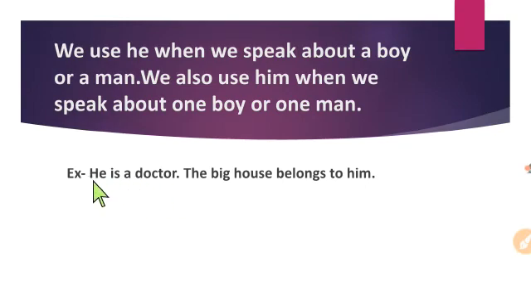Here he comes at the beginning of the sentence because he is a subject pronoun. See the next sentence: "The big house belongs to him." Here after the preposition what comes? Him. Him is an object pronoun. So remember that the subject pronoun comes at the beginning of the sentence, and the object pronoun comes after the verb or preposition.